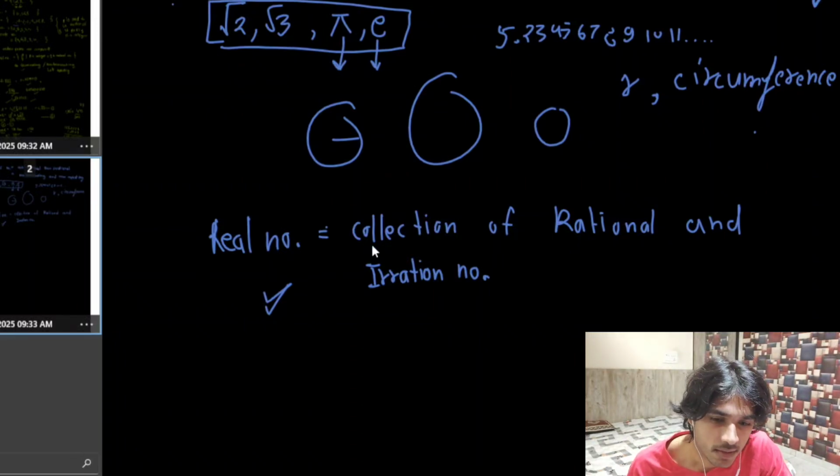A real number is basically the collection of all the rational and irrational numbers. So that is going to be all for today. I hope you learned something. Try to think about these numbers. Try to think about the collection.